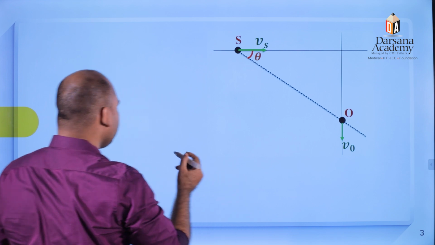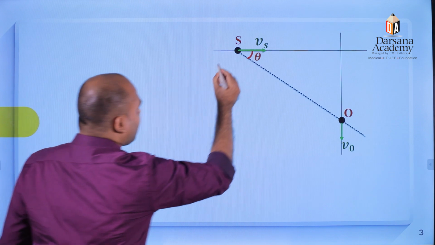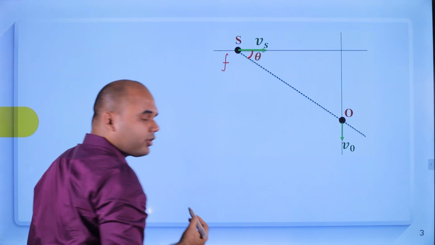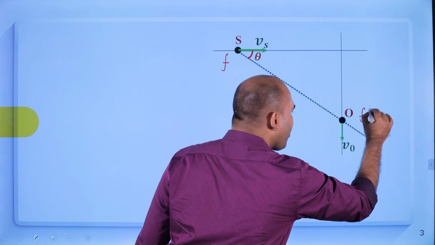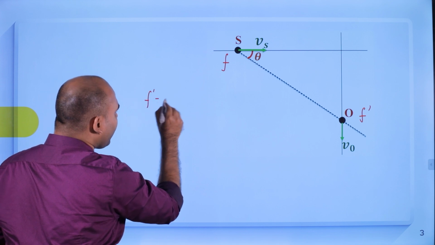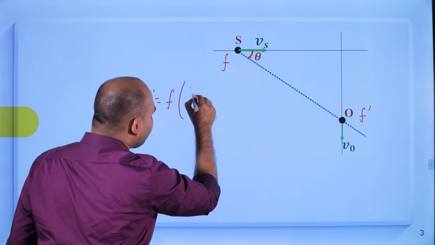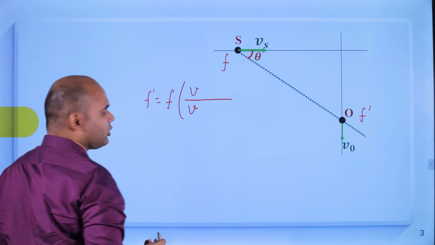So here, if F is the frequency released by the source and F dash is the apparent frequency, how can we relate them? Let's see. F dash will be F times V, the velocity of sound. What should we write here?